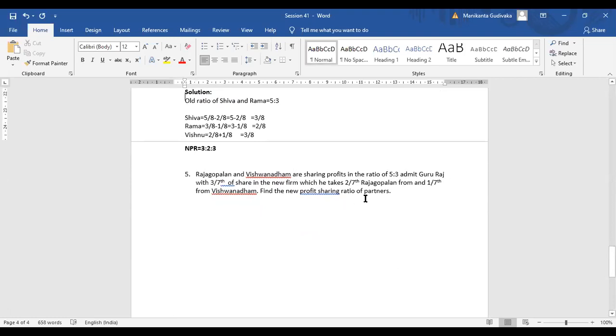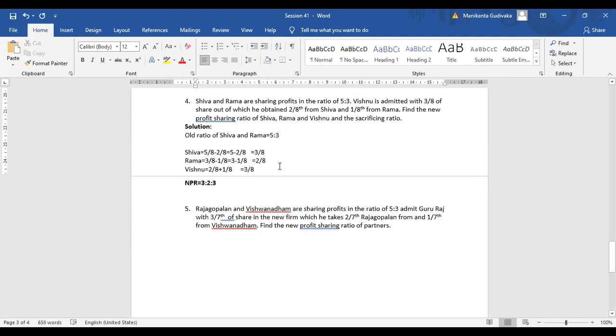This problem is exactly the same as the Shiva, Rama and Vishnu problem, wherein Vishnu was admitted with a 3/8 share. So whatever we have done there, the same thing we will be doing here also. Are we clear? So let's start off the solution.